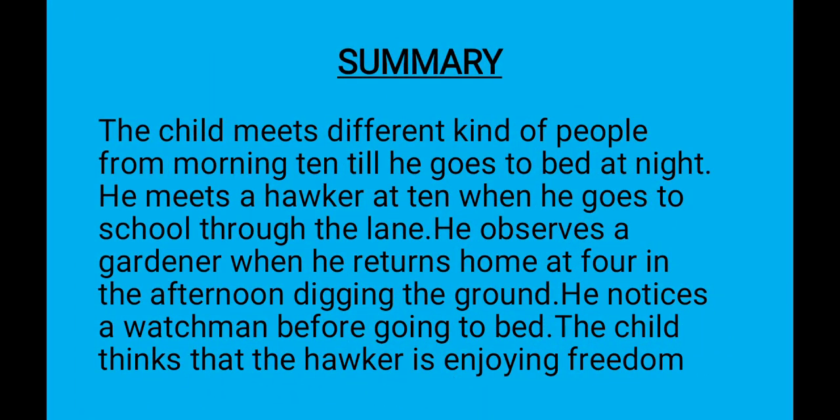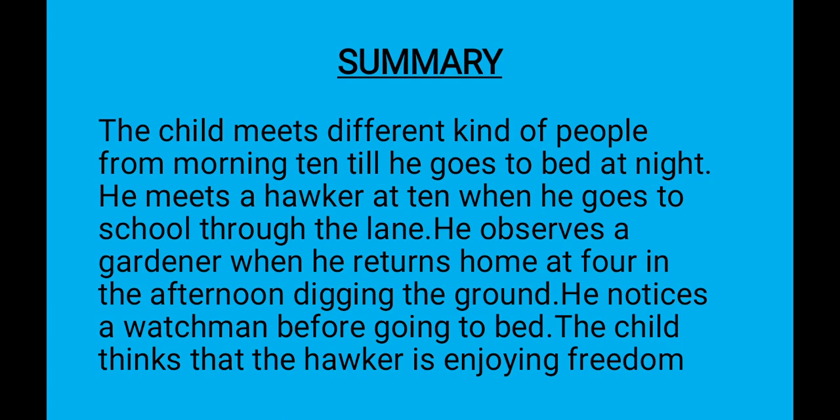Now we have a summary of this poem. The child meets different kinds of people from morning 10 till he goes to bed at night. He meets a hawker at 10 when he goes to school through the lane. Next, he observes a gardener when he returns home at 4 in the afternoon. At the time of Rabindranath Tagore, the school would be over by then. Digging the ground, he notices a watchman before going to bed.